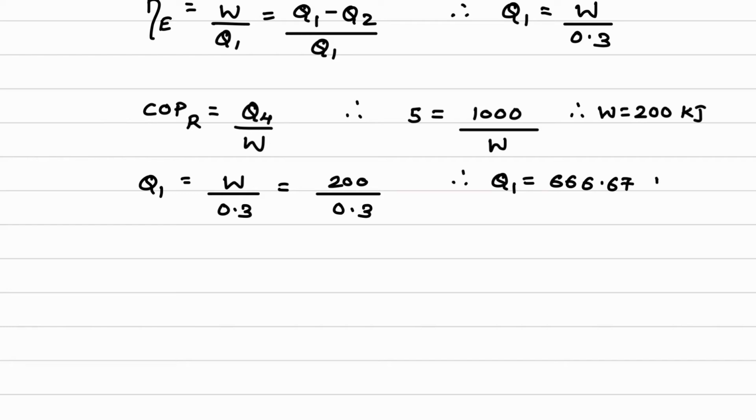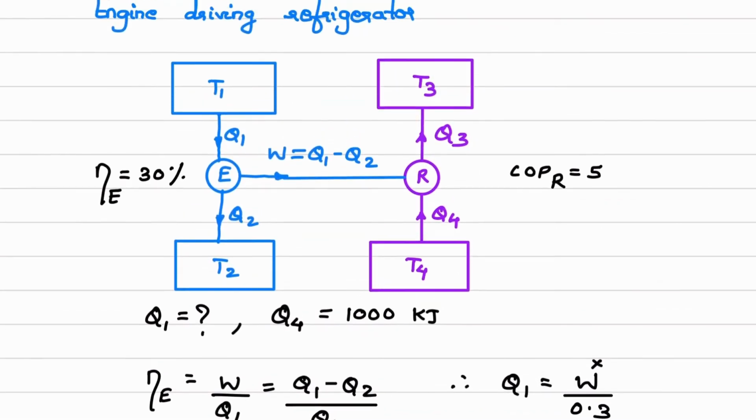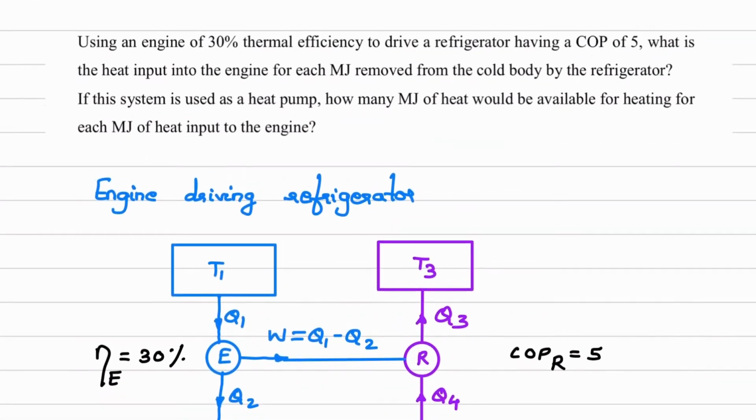666.67 kilojoule. This is the first answer. Now what is the second case? We will see that. Now what is the second case? We have to read that case.